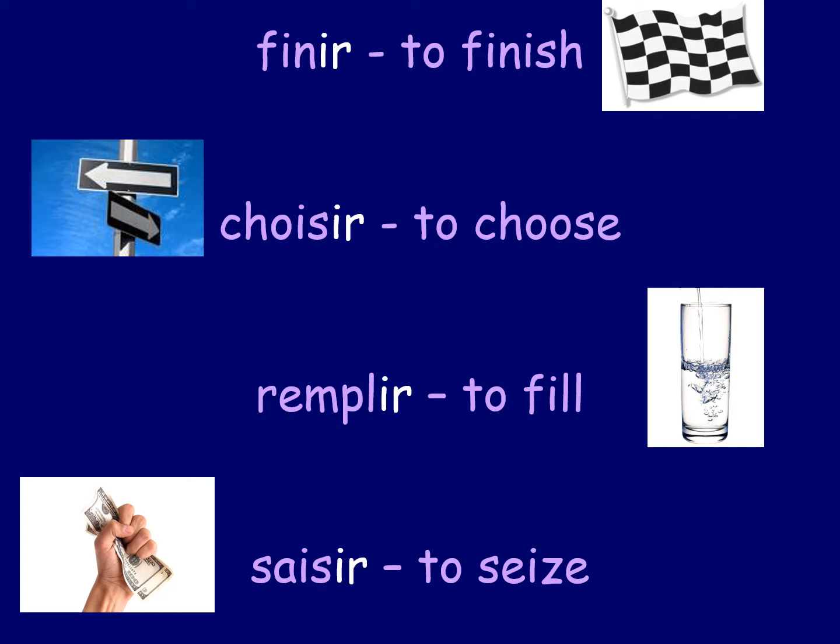Now, again, if you go back and think about the ER verbs, I said that 90% of verbs in French are ER verbs, and they are very, very important. Whereas if you look at this list, these verbs are not really incredibly important all the time. But we do need to try and make sure we remember them because they could come in useful, especially the word finish, because we say finish quite a lot. And it's an IR verb.